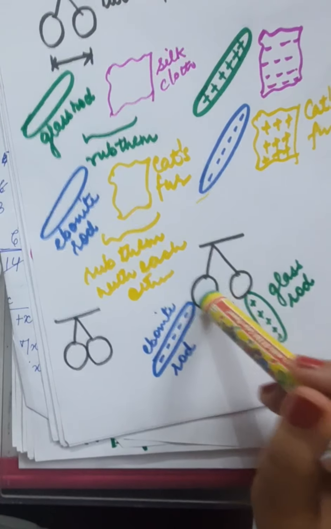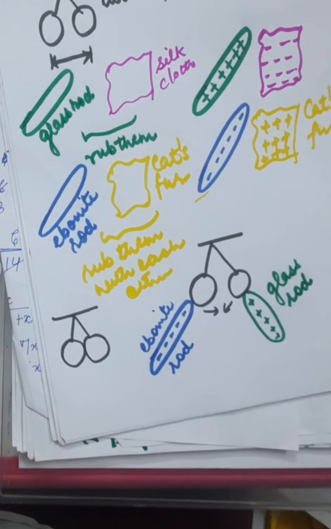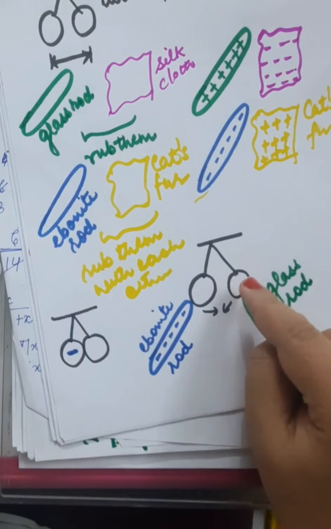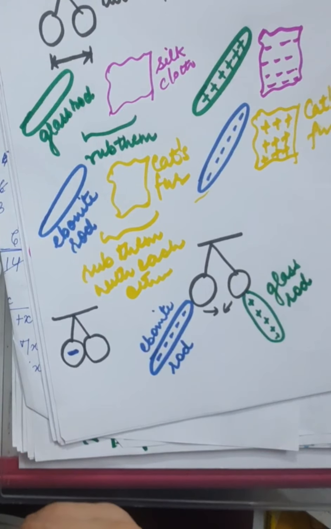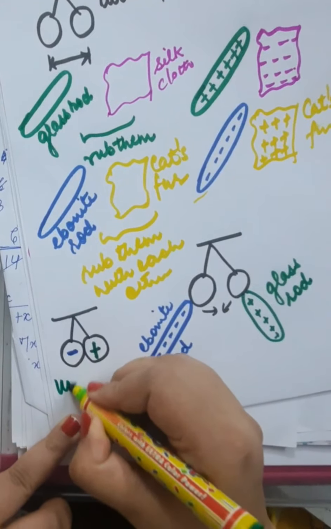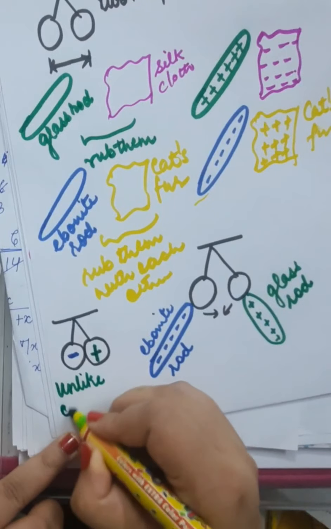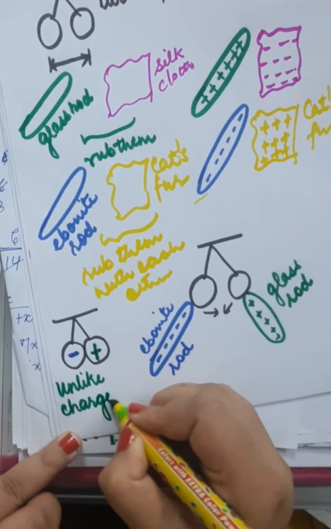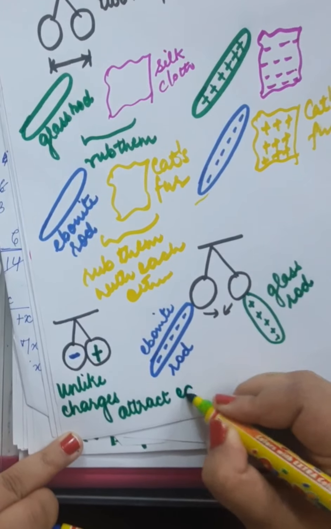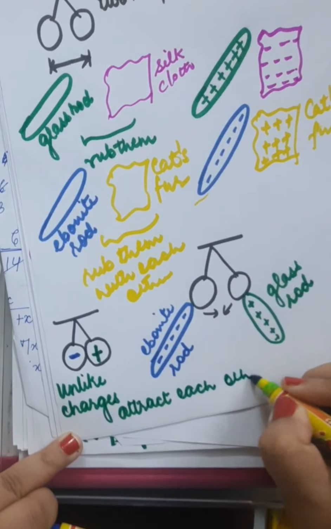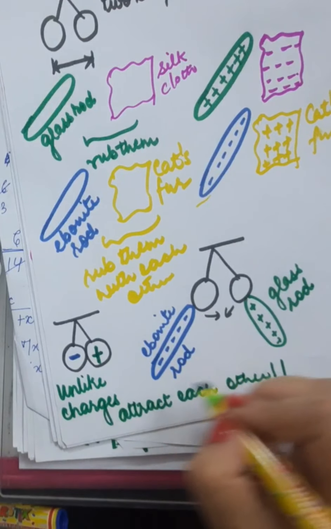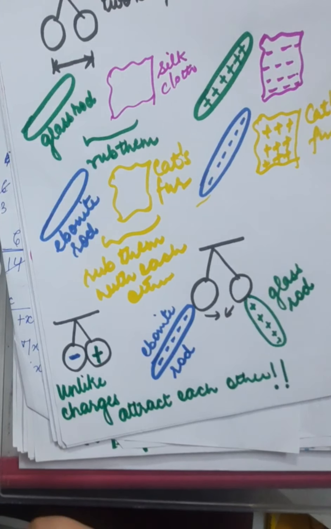Because this pith ball acquired the negative charge of the ebonite rod, this pith ball acquired the positive charge of the glass rod, and unlike charges attract each other. Right? Unlike charges attract each other.